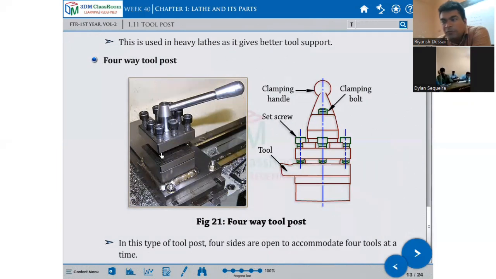The major use of the tool post is to hold the cutting tool. So the tool post is used to hold a lathe cutting tool. With a single point tool, you can do turning, facing, chamfering, and taper turning. All these operations we can do with this type of tool post.